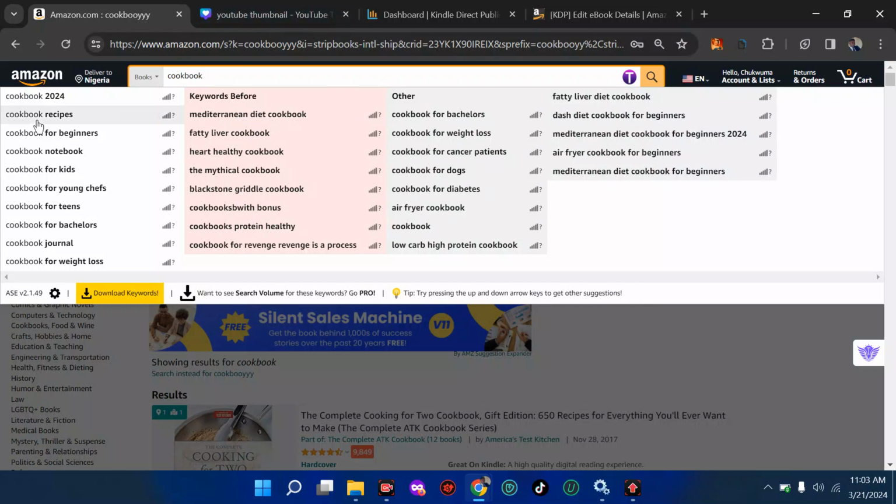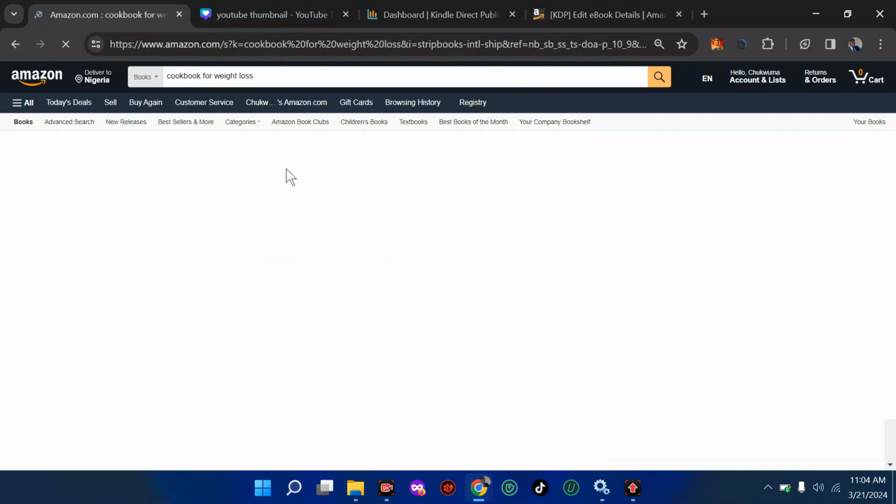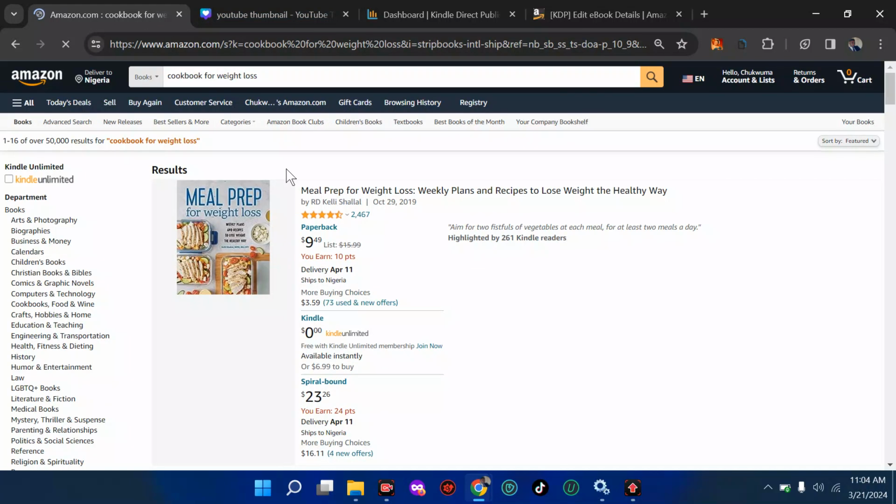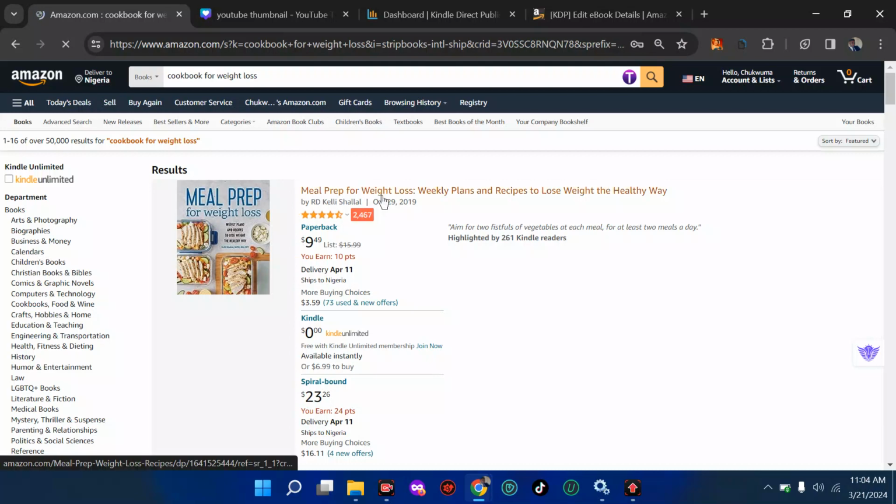You can see we have cookbook recipes, cookbook for beginners. According to demographics, we have for kids, we have for young chef, we have for teens, we have for bachelor. Then according to reasons, purpose, we have weight loss. If there's any other one we can check, we have. So when we click on weight loss, let's see what really comes from this. You can see the first search has changed. We have another result being searched at this place.